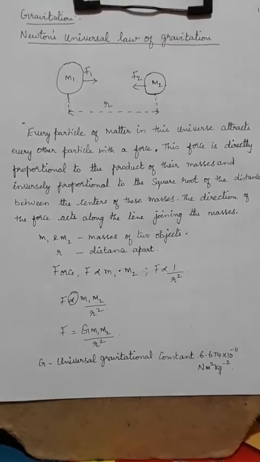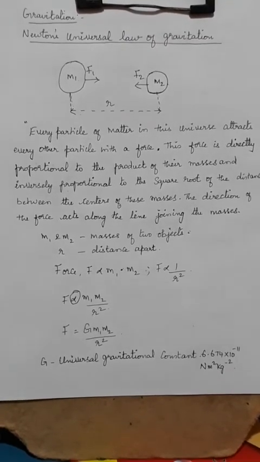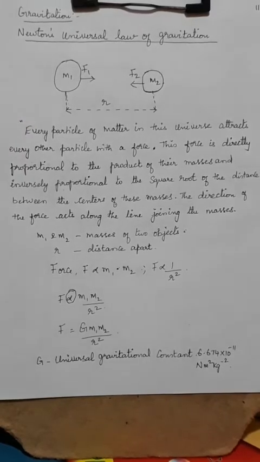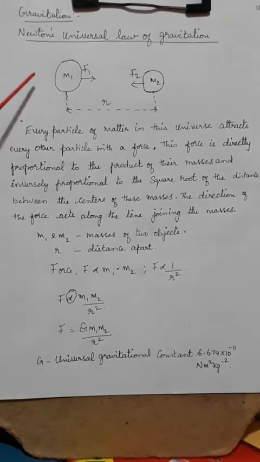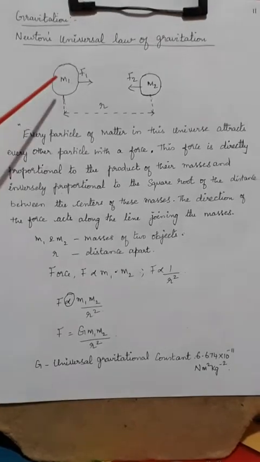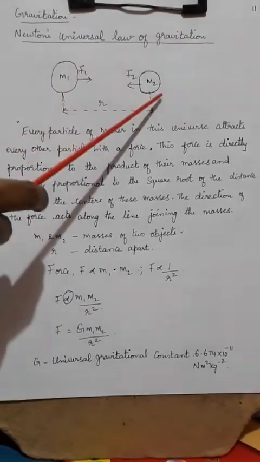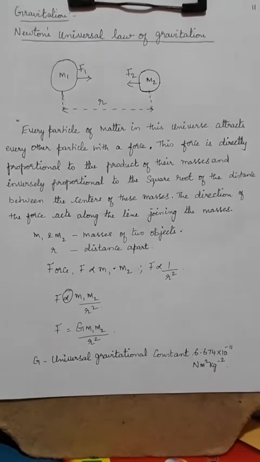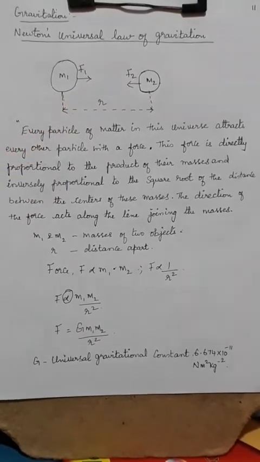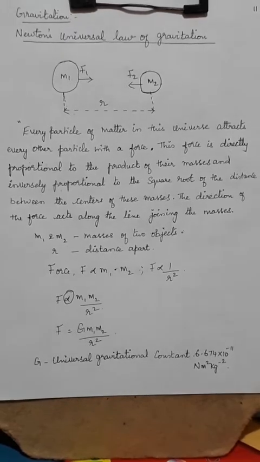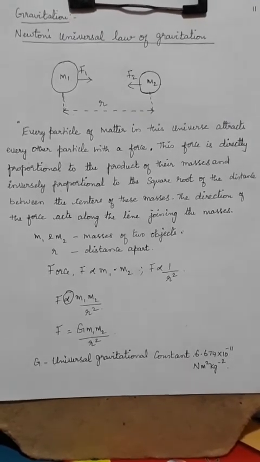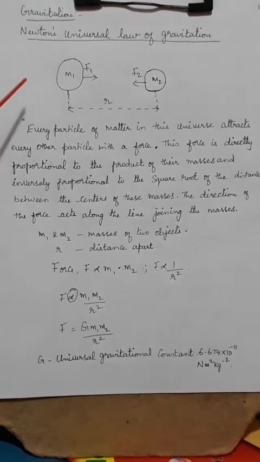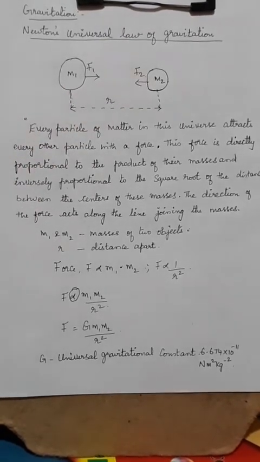A very amazing fact here, for example, is that you have some mass m1 in the universe, and m2 is also in the universe. For example, this may be the sun and this may be the earth. So this prevails in the universe, but it is not going to fall down. So there arises the question: why is it not going to fall down?